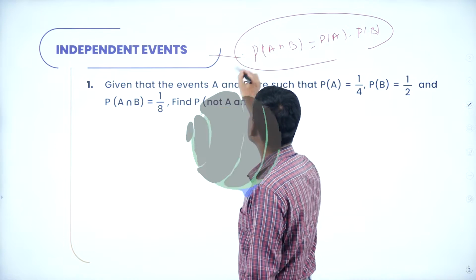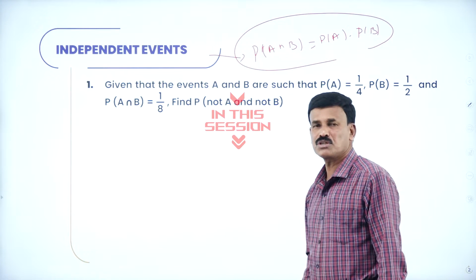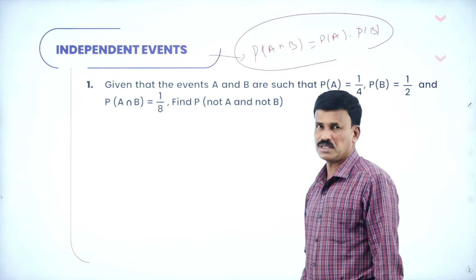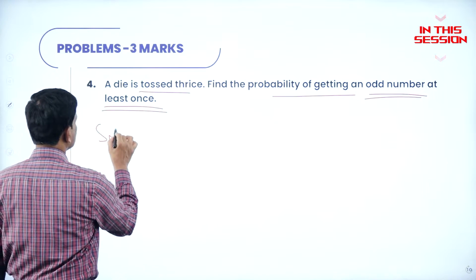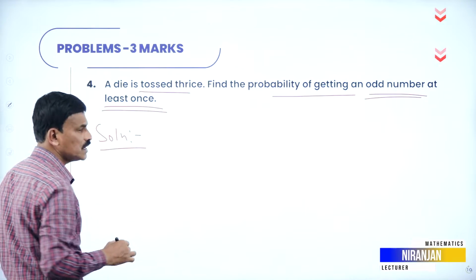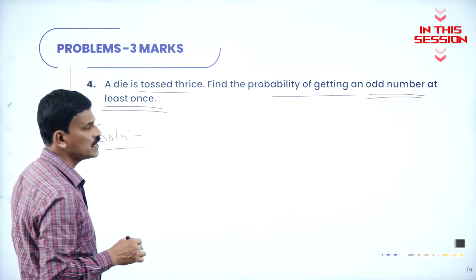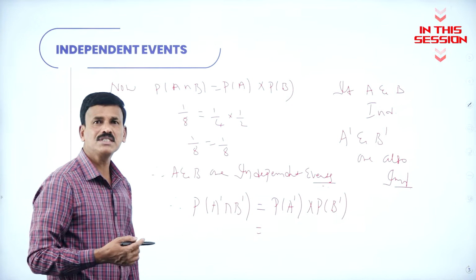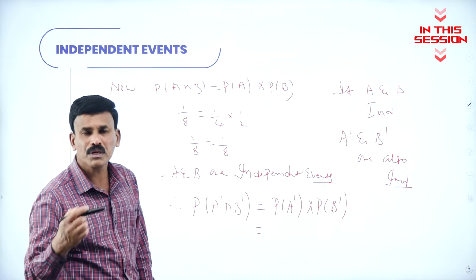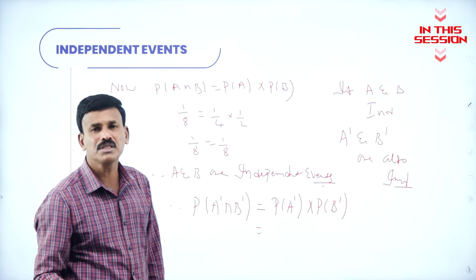For independent events, probability of A intersection B is equal to probability of A into probability of B. Suppose a die is tossed 3 times, find the probability of getting an odd number at least 1. Probability of A dash intersection B dash is equal to probability of A dash into probability of B dash.